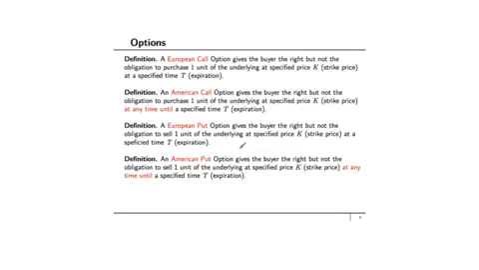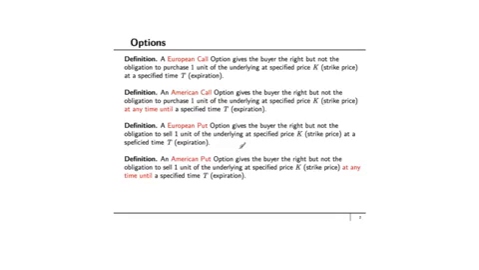In this module, we're going to be talking about derivative securities called options. They come in two varieties, a European option and an American option. If an option is written to buy the underlying asset, it's called a call option. If the option is written to sell the underlying asset, it's called a put option.